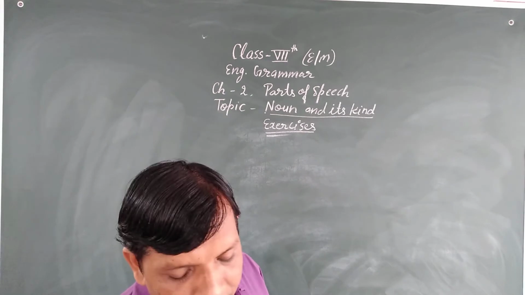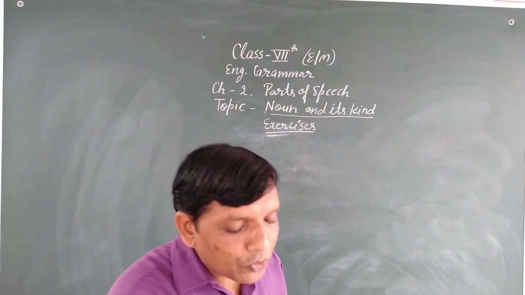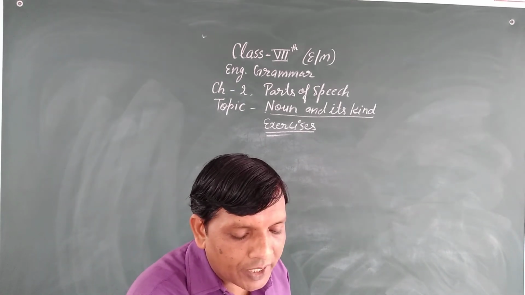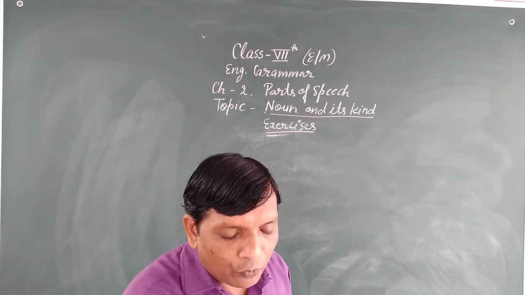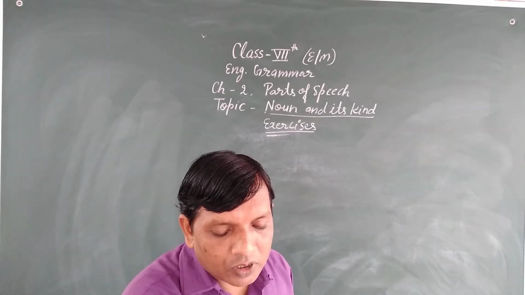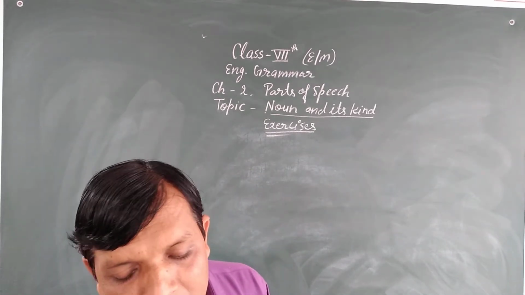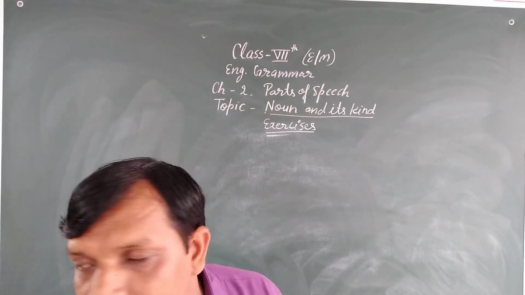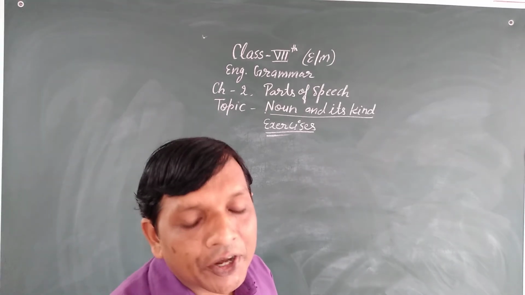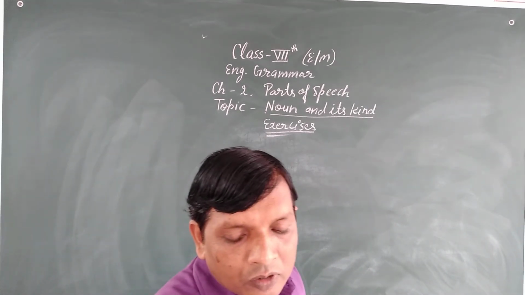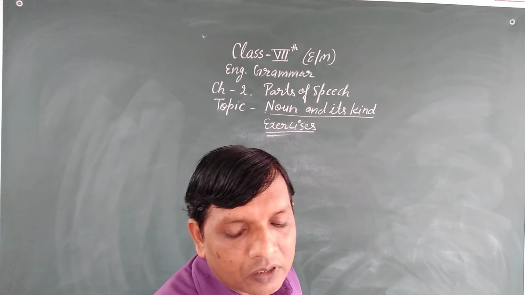Now read the paragraph. Mom took Romi, Sahiba and Suhema to the zoo. The zoo was very busy. A crowd of people. In this blank place you have to fill the collective noun. The collective noun of people is crowd.